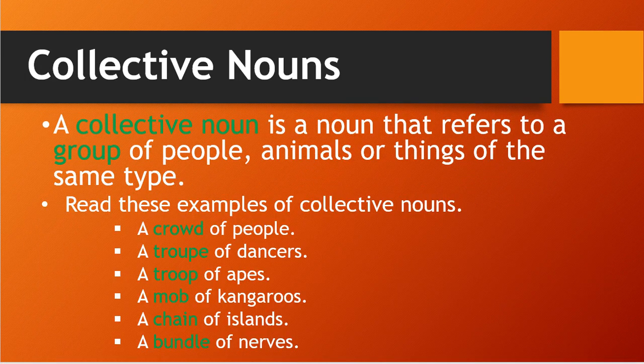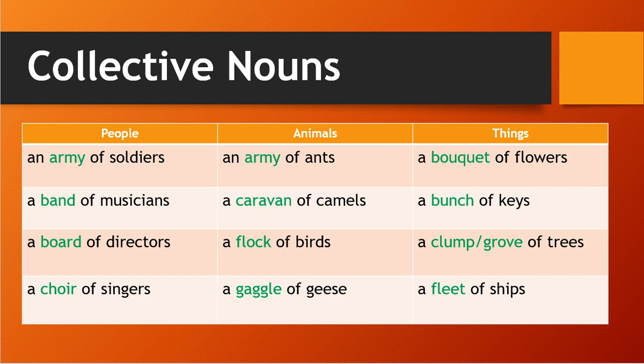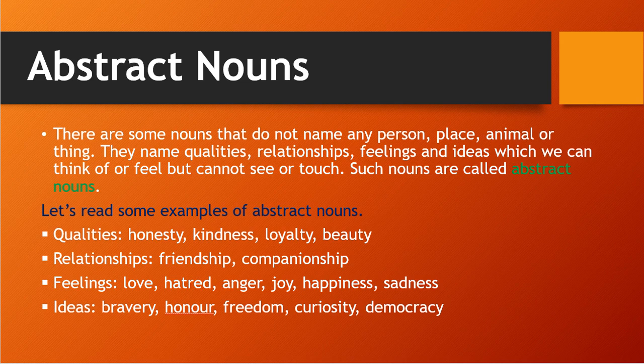Then we have seen the collective noun that refers to a group of people, animals or things of the same type. We have seen the examples crowd, troop, mob, chain, bundle. All of these examples we have seen. Later we have seen more examples about the collective noun. There are more examples in our textbook. Please read it. Okay.